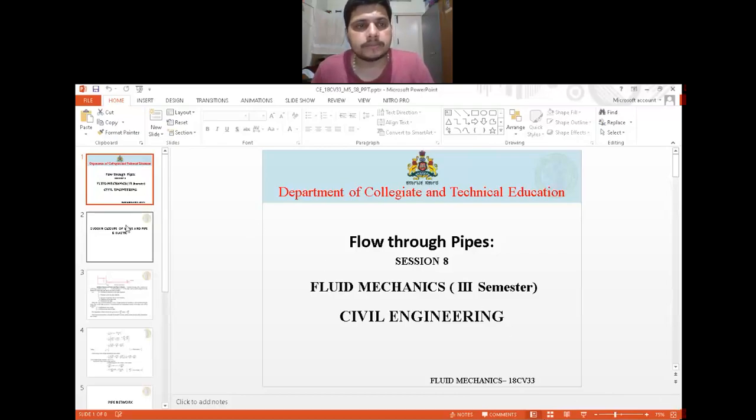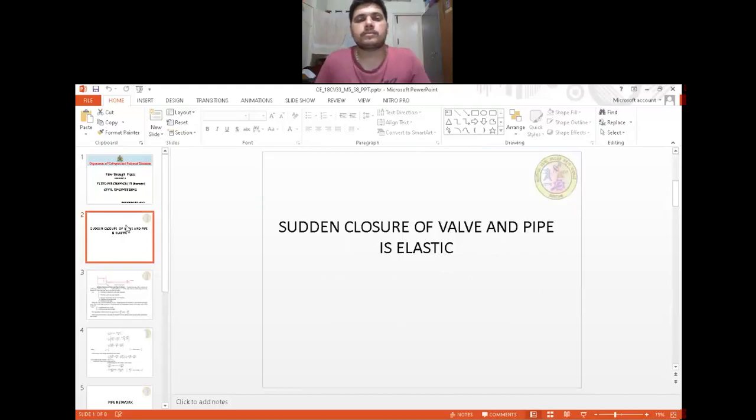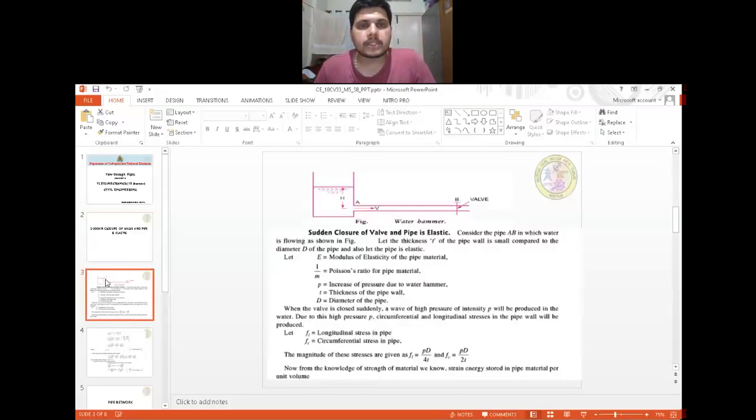In this session, we are going to learn the sudden closure of valve when the pipe is elastic, that is, if the pipe material is elastic. In the previous session, we discussed sudden closure of valve when the pipe is rigid. The sketch will remain the same, but here only the material of the pipe is elastic.